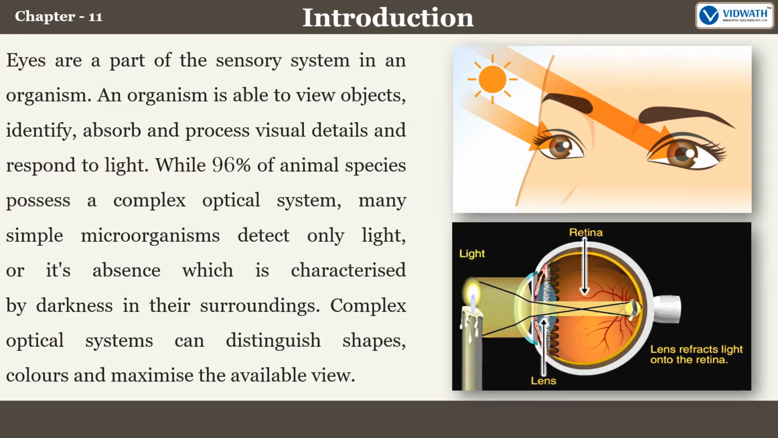While 96% of animal species possess a complex optical system, many simple microorganisms detect only light, or its absence, which is characterized by darkness in their surroundings. Complex optical systems can distinguish shapes, colors, and maximize the available view.